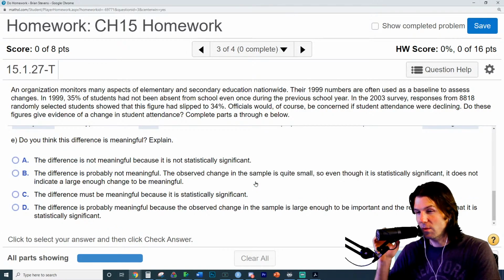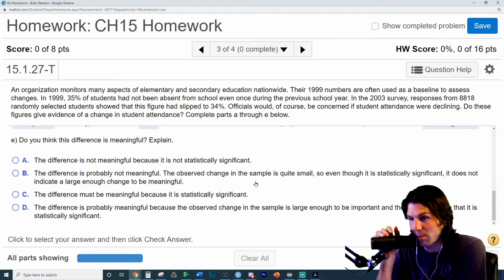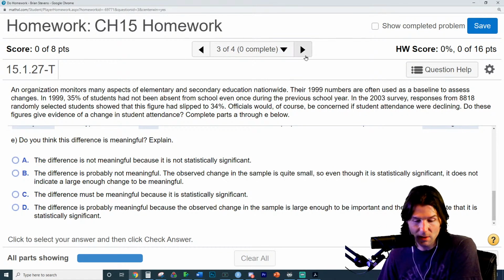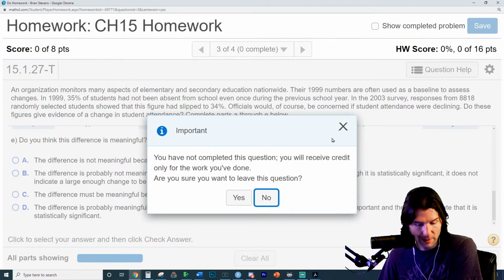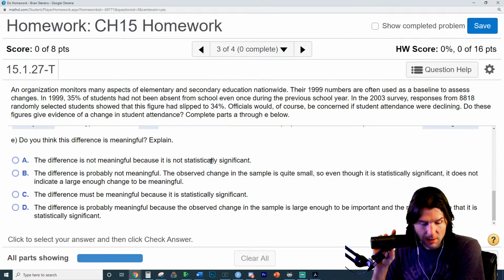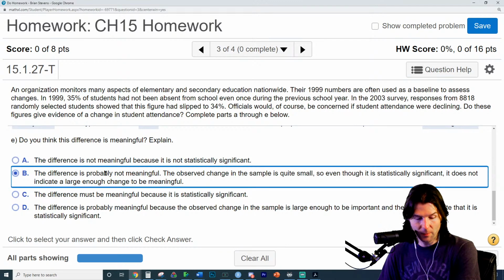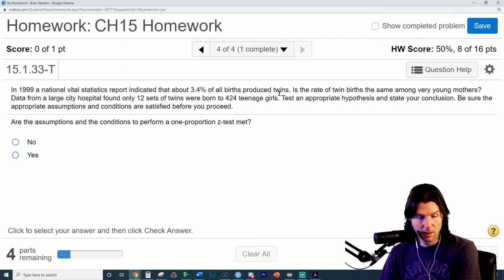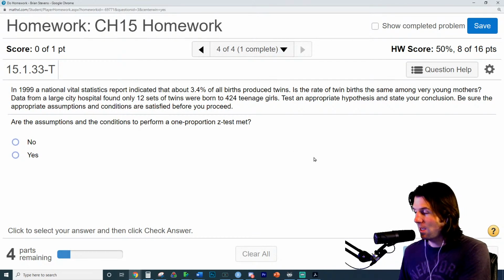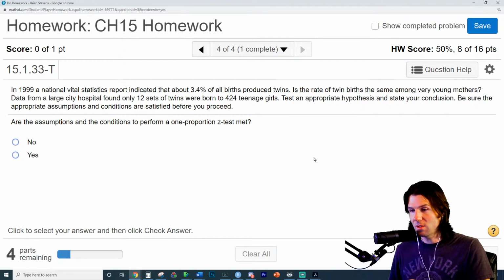That's got it. I am not sure if you have already done this because I just hopped on, but you come into the vital statistics of twins. That might be the next one. Let's do it. Wait, there's more? Do you think this difference is meaningful? Nah, it's like 1%. It's probably not meaningful, quite small. So even if it's statistically significant, probably not much. Perfect time, Macy. So let's do the vital twins one.